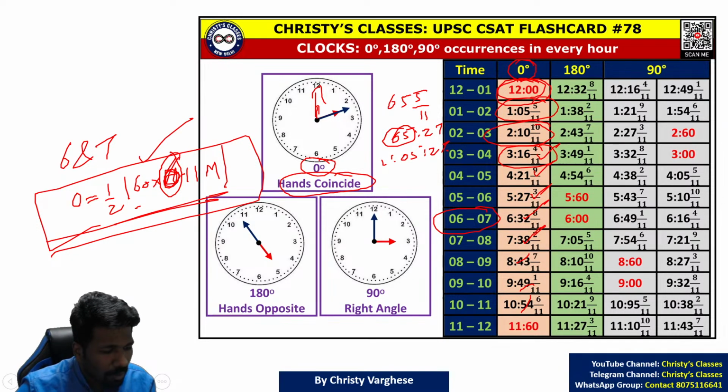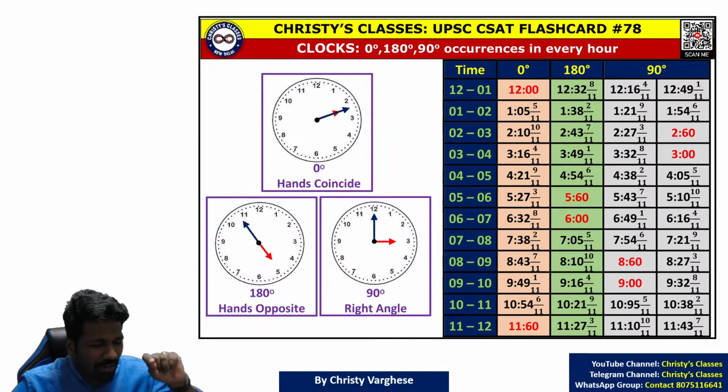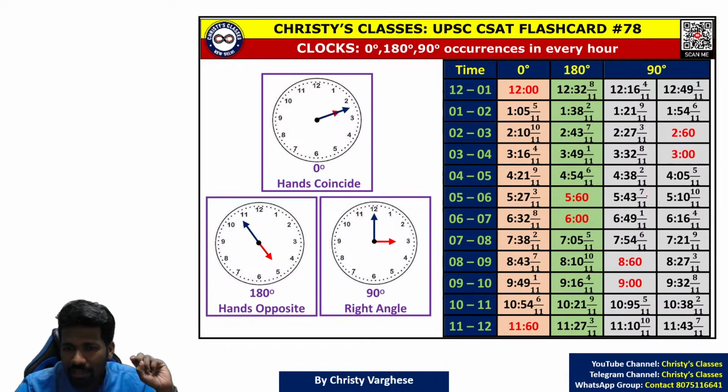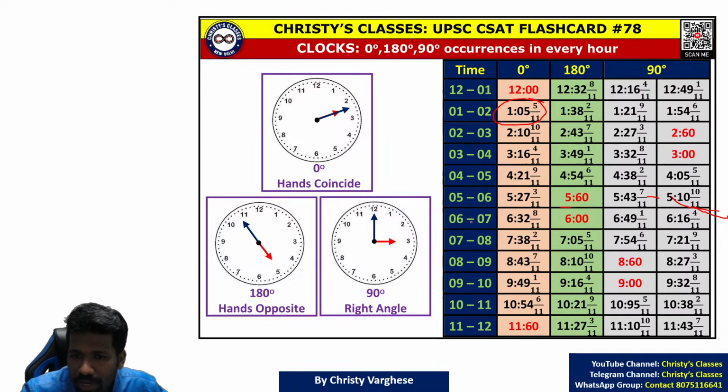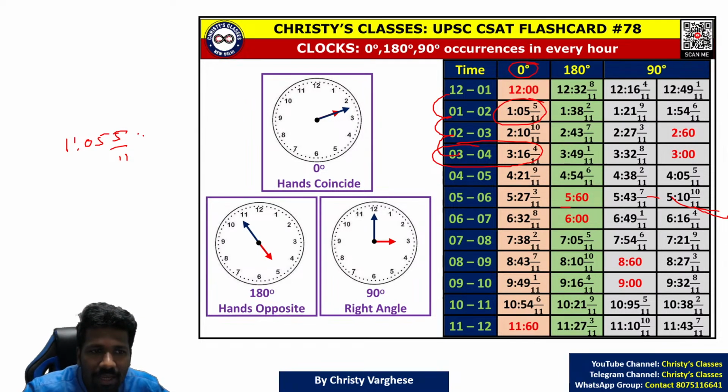This formula, the only problem is, if it is not 0 degree, it will take a little more time to derive it. Otherwise, another way is, as you know that 1 hour 5/11 is added. For example, if you want to know between 3 and 4 when 0 degree is created, you know that from 12 you need to add 3 times 1:5/11. So 1:5/11 multiplied by 3, add it to 12 o'clock. If you are good at arithmetic, you can do it that way. That is 3 hours, 15/11, 3 times is 15/11. Add it to 12 o'clock.